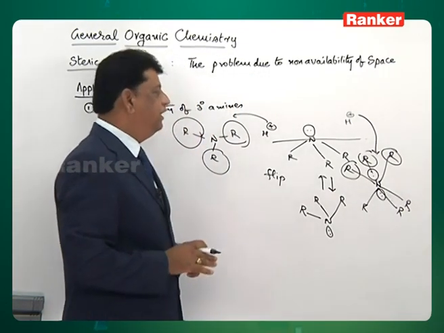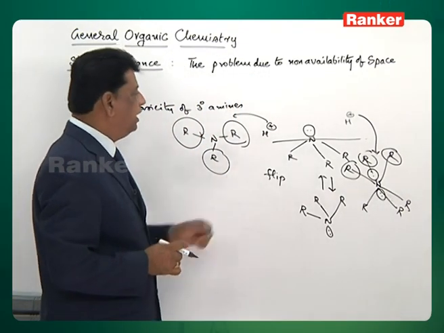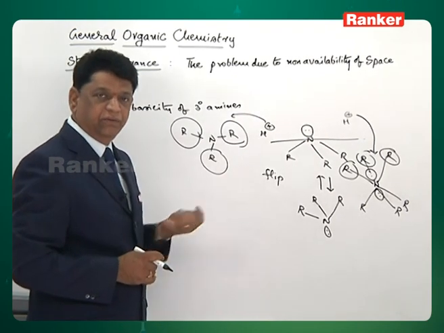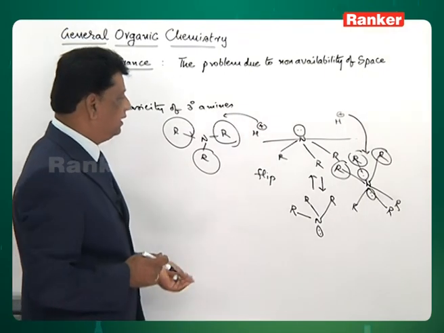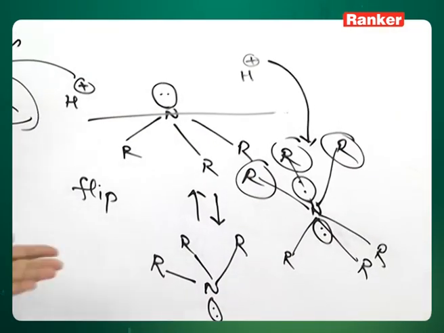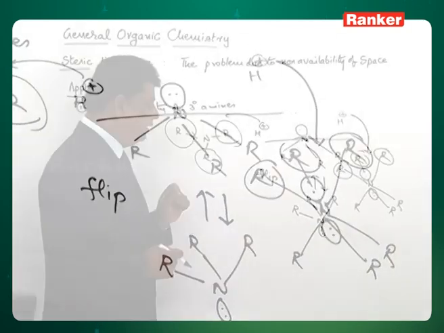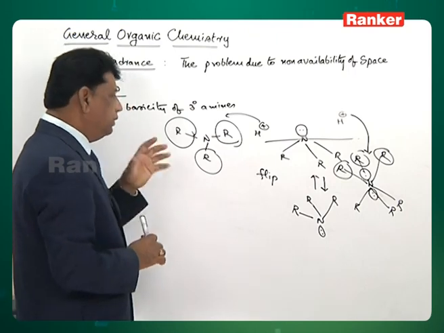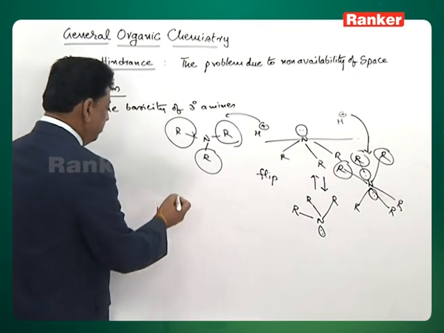So, really there is a problem, we cannot deny that half of the side, the lone pair, is there. So, saying there is no problem is not correct. The alkyl groups are not permanently at one side, they keep flipping from this side to that side. Therefore, the steric hindrance really exists. To this extent, we have another example.